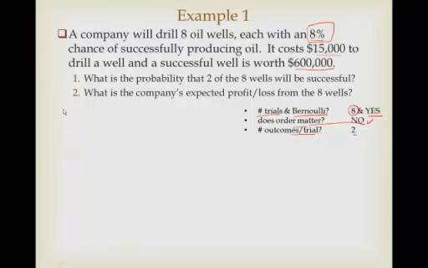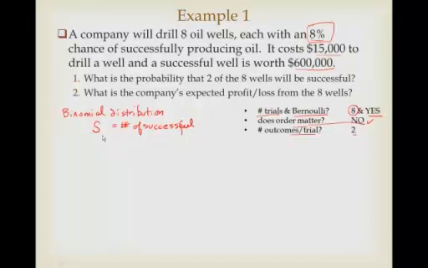It's binomial, obviously, a binomial distribution, and we'll call S the number of successful wells.